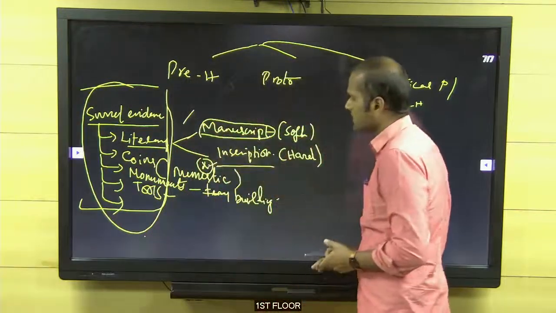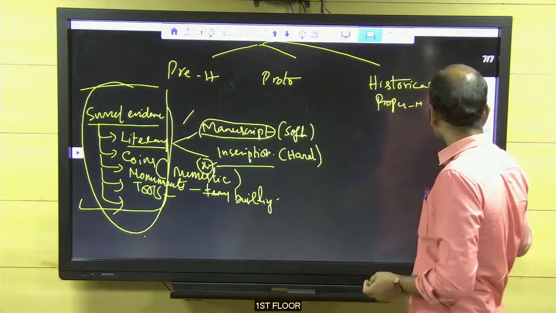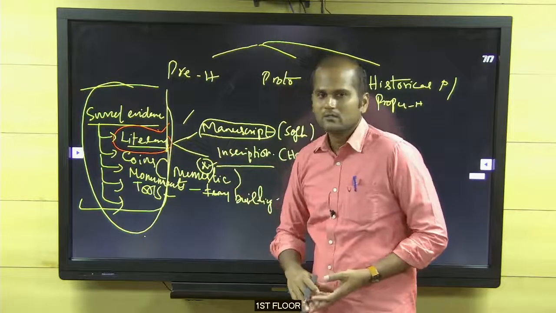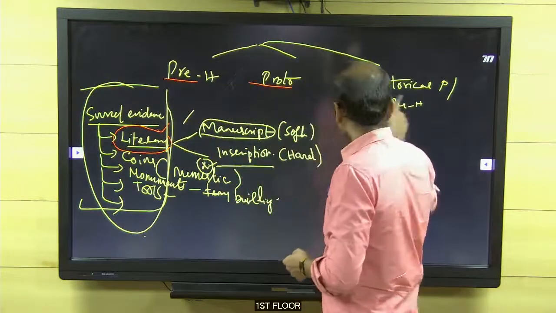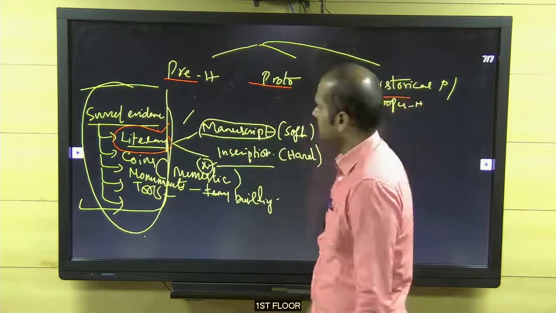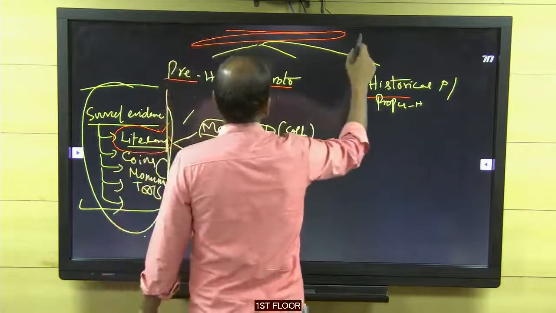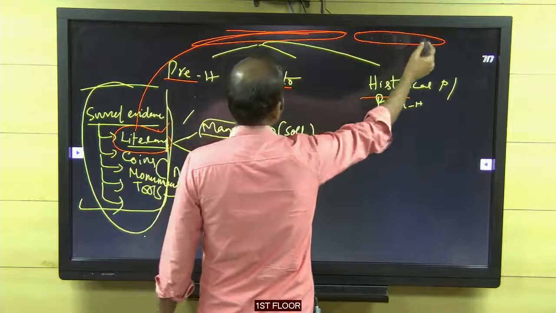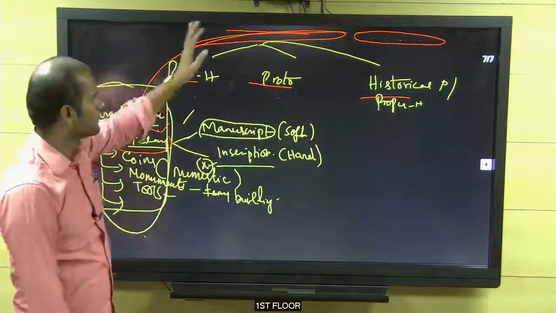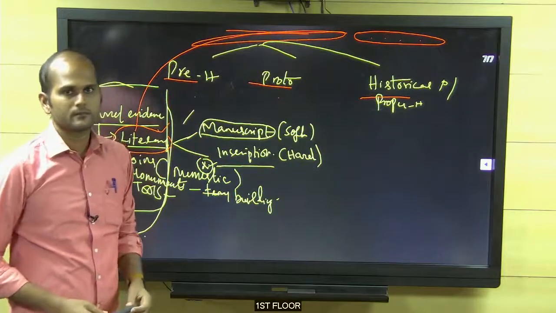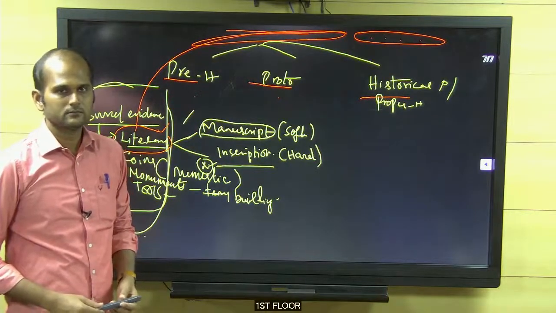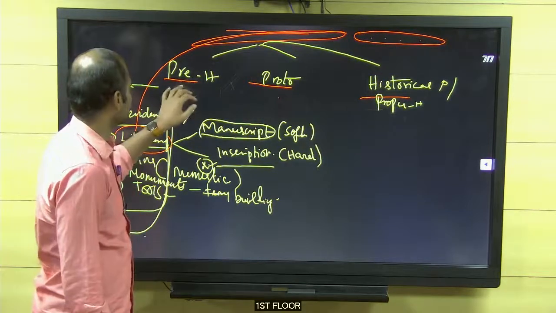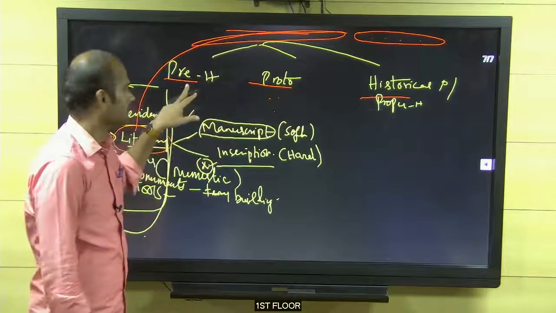So these are all the various sources. But among these, the literary sources are very important. Note it down. Based on the literary sources only, I split it into three parts: prehistory, proto-history, and the historical period. Here write it: this classification is based on the availability or importance of literary sources. Now I am going to discuss why it's called prehistory, why it's called proto, and why it's called proper history.